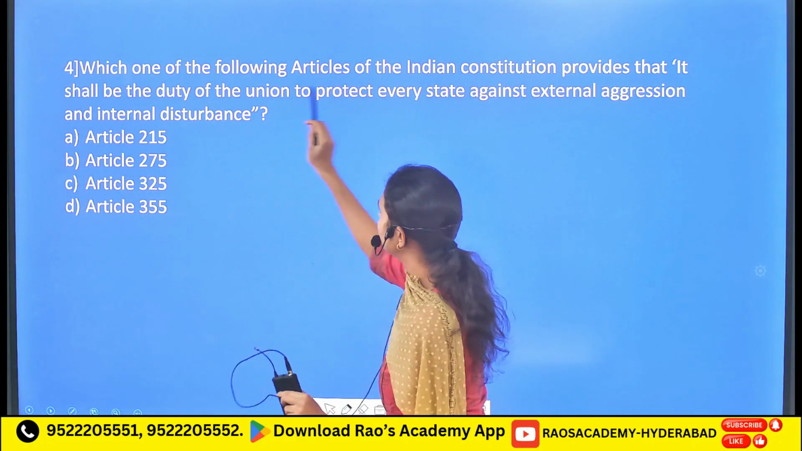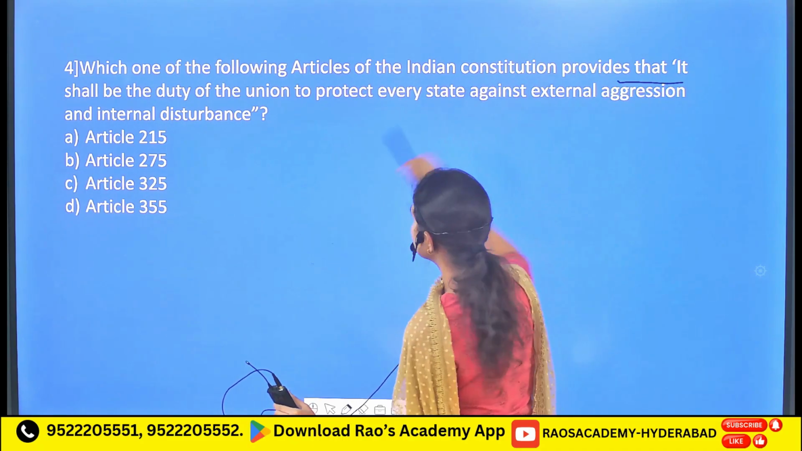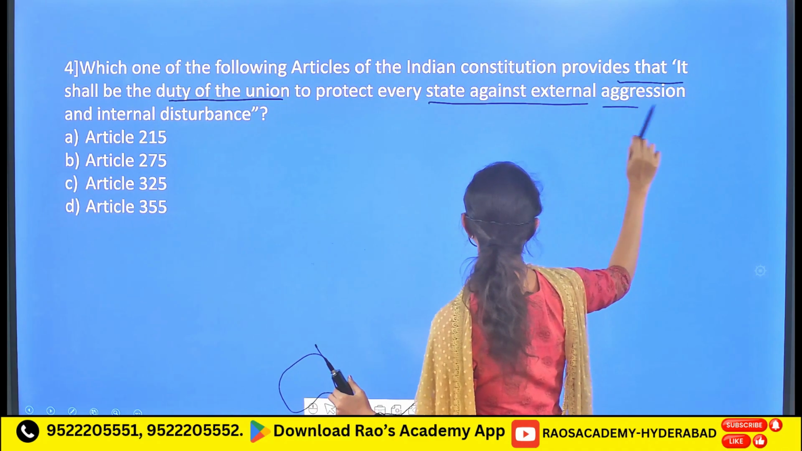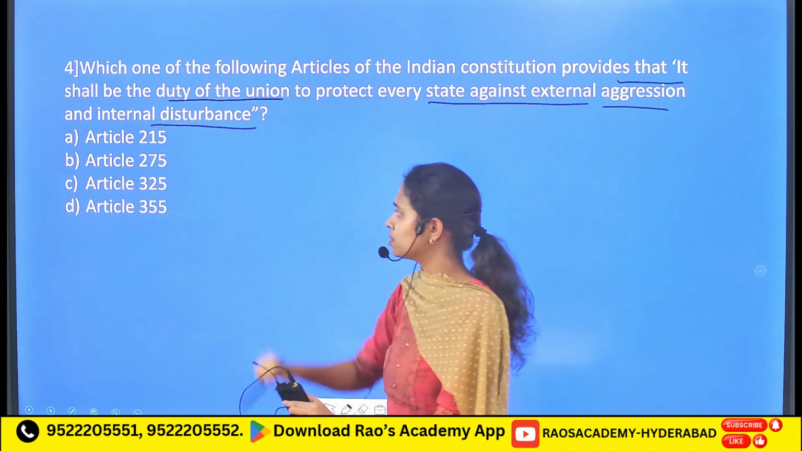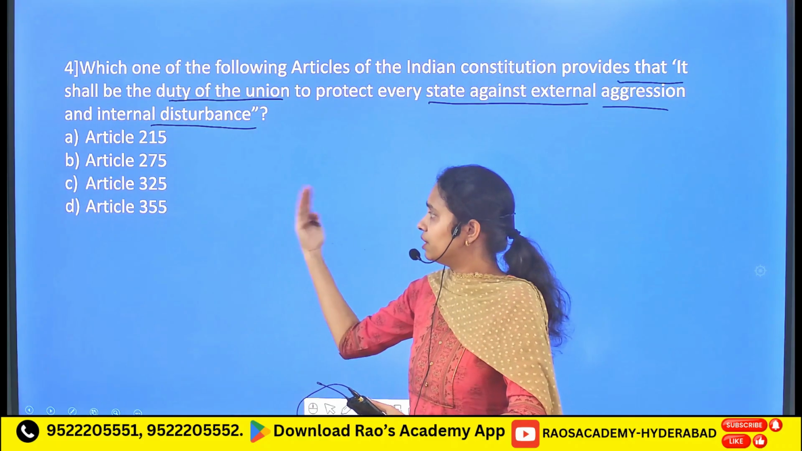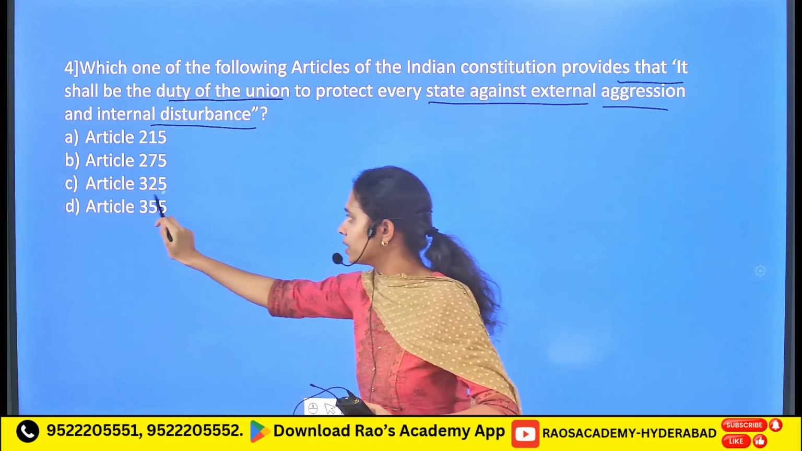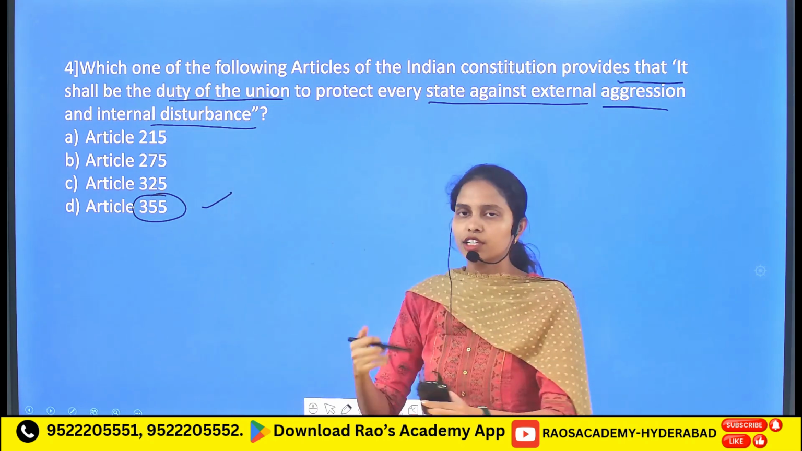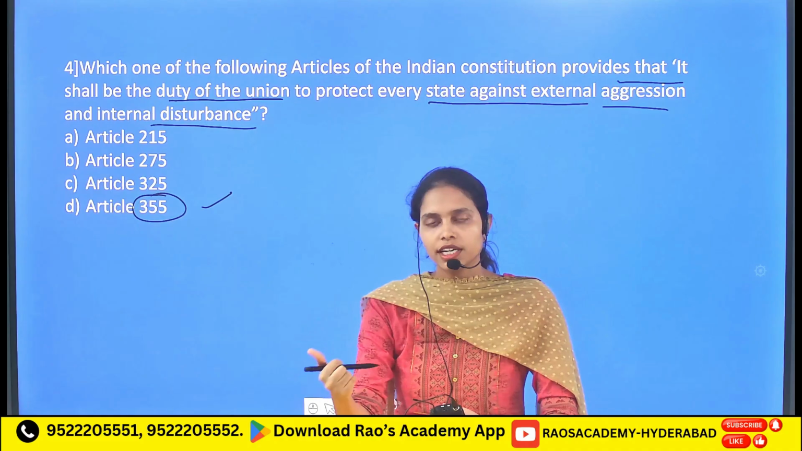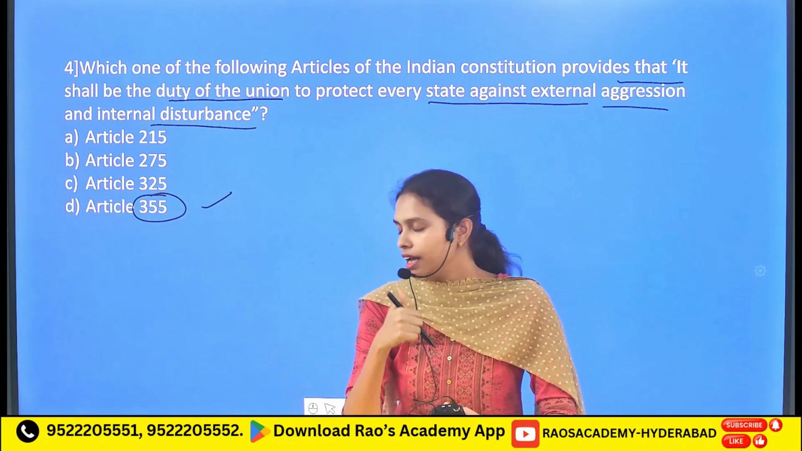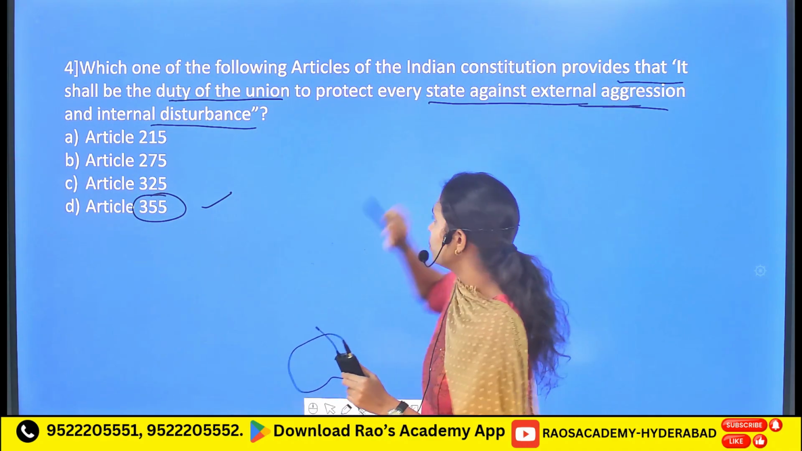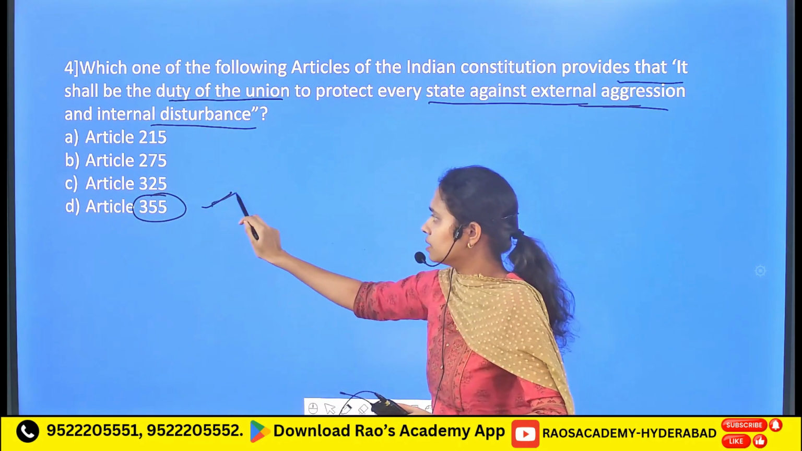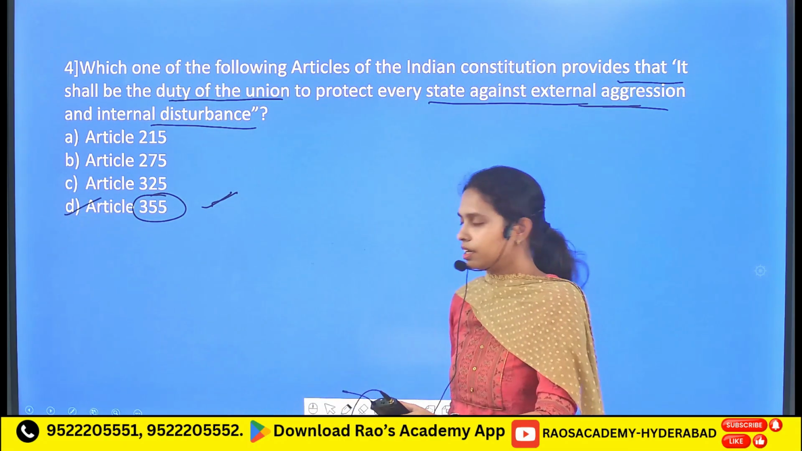Followed by, which one of the following articles of the Indian Constitution provides that it shall be the duty of the Union to protect every state against external aggression and internal disturbance? So it is a direct reference to an article, which is Article 355. This Article 355 directly refers that it is the responsibility of the Union to protect the state from war, any external aggression, and internal disturbances. So here the answer is D, that is Article 355.